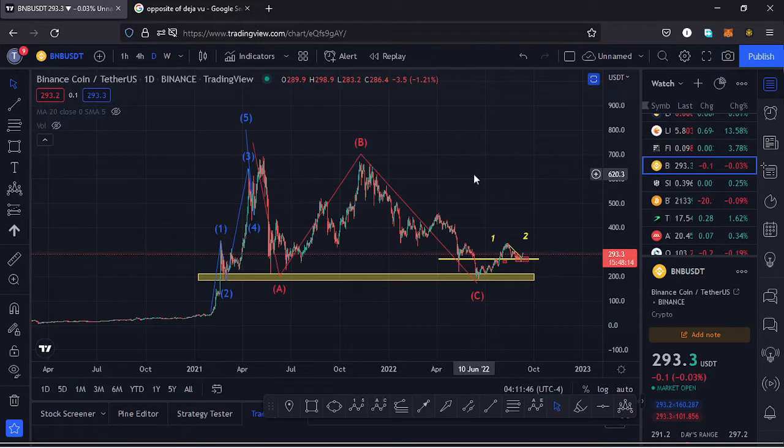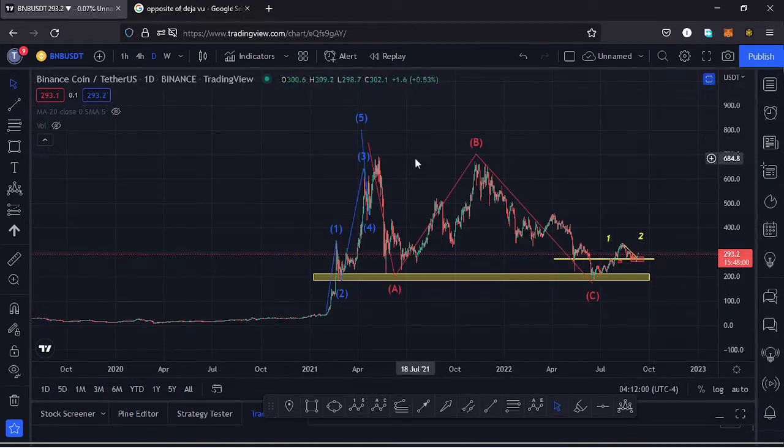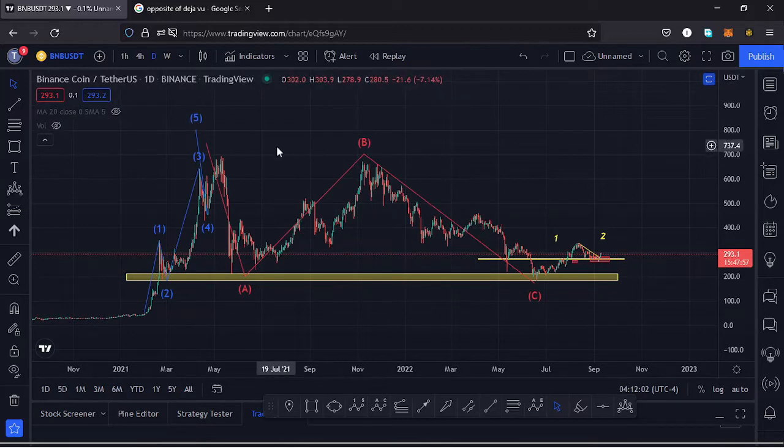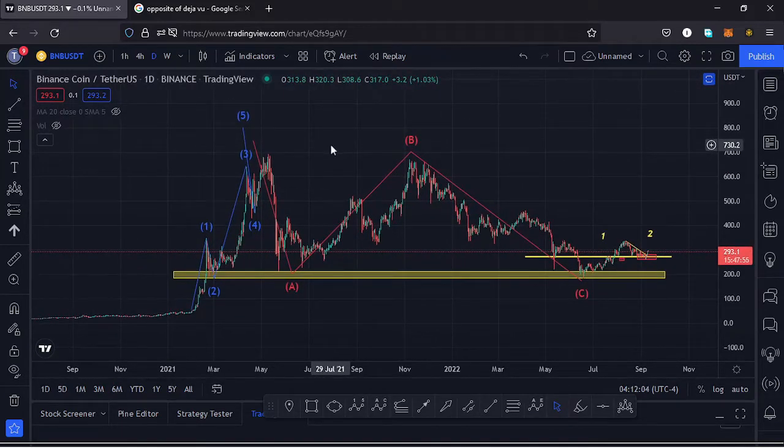I'll be giving you a price prediction update on Binance coin, which is also known as BNB, and its current price stands at the $293.3 mark, and here on TradingView the market is down by 0.07%. In this video I want to give you the key scenarios that I expect to play out, basing my analysis on the Elliott waves and the Fibonaccis, and also the key areas of support and resistance, and also draw out the key chart patterns that you have information on this chart.